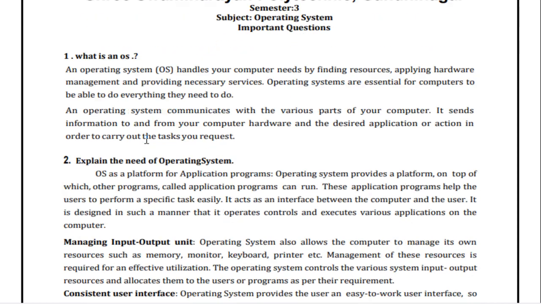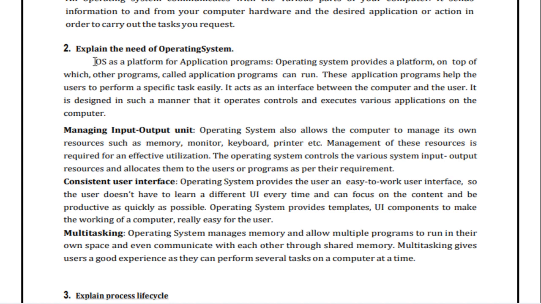Second question, explain the needs of operating system. So operating system acts as a platform for the application program, that is the operating system provides the platform on top of which the other programs called the application program can run. These application programs help the user to perform the particular task easily. So it acts as an interface between the computer and user. It is designed in such a manner that it operates the controls and executes the various applications on the computer.